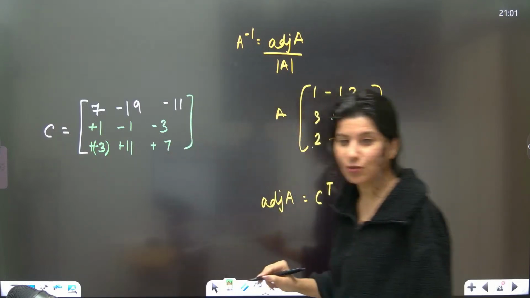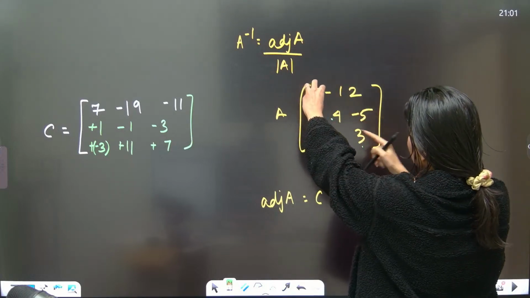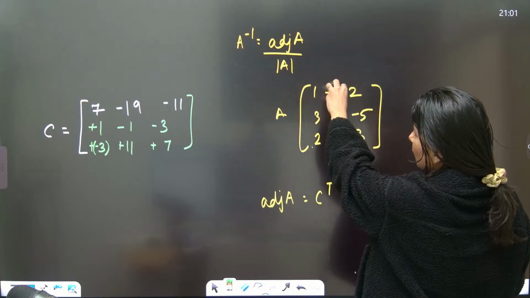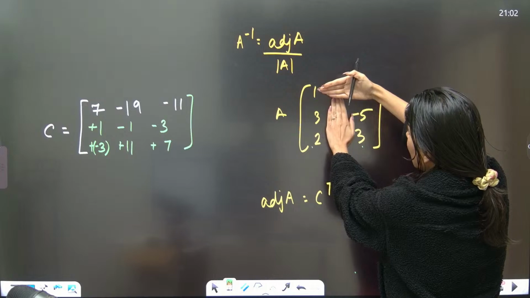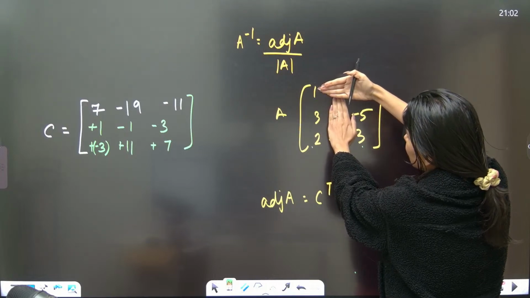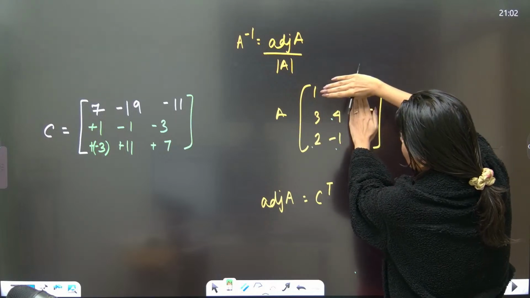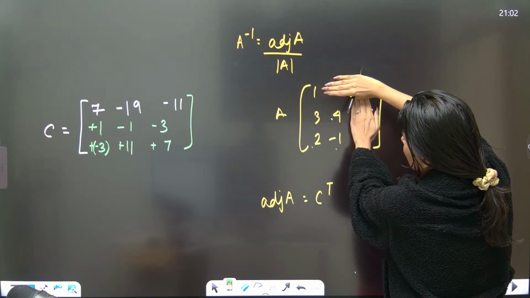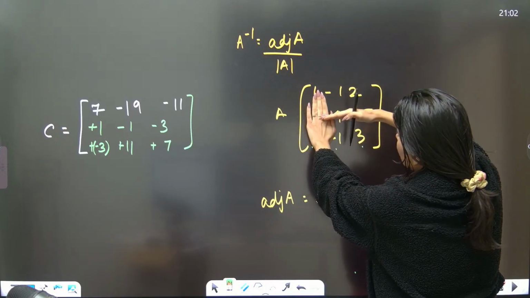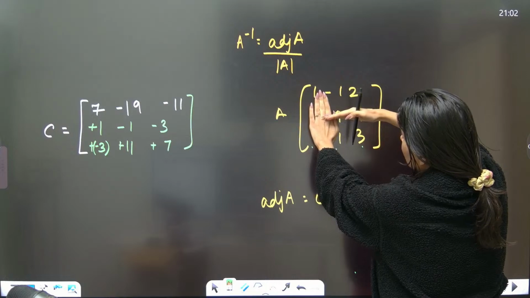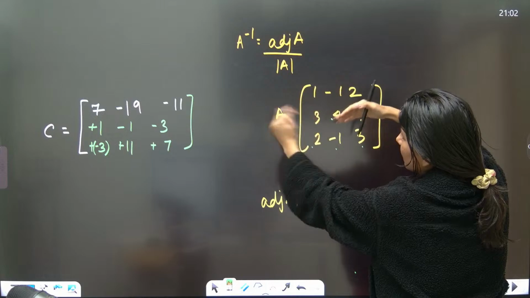One more time we need to check. Okay. So the cofactor of 1: 4 3s are 12 minus 5, 7. So the cofactor of minus 1: this and this is gone. 3 3s are 9 and plus 10, 19, but with a negative sign. What about this? So this is minus 3 and minus 8, minus 11. Then we are having this: minus 3 plus 2 is minus 1, but with a negative sign.